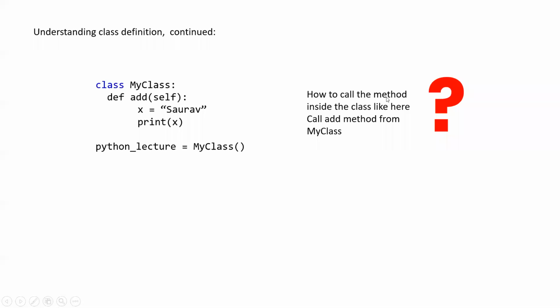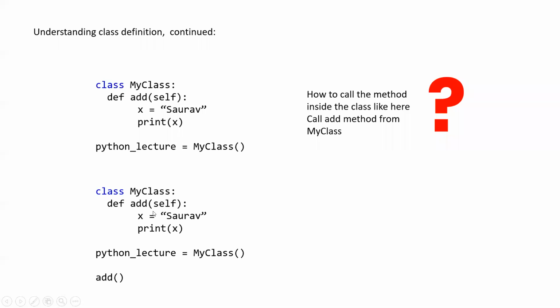Now we wanted to call a method inside this my class. We wanted to call this method actually. So what should we do? Can we do this? Tell me. Now we want to call this method add. You remember we used to call any function like this, add and this. You remember this? We want to call this function from this method, how can we call this?